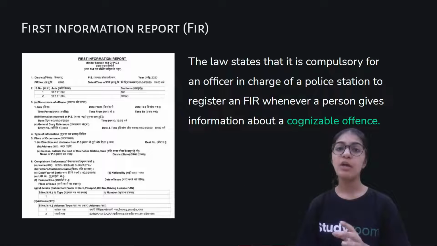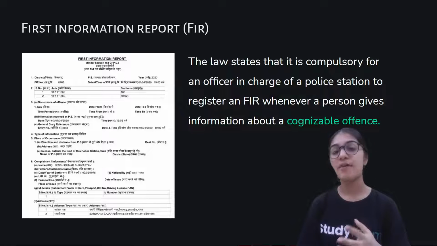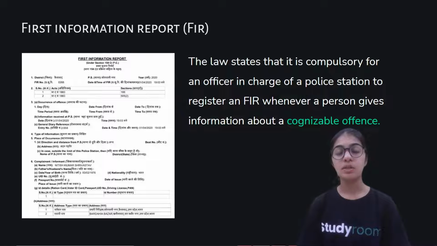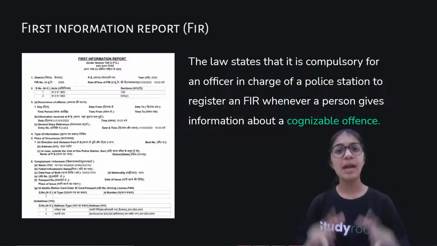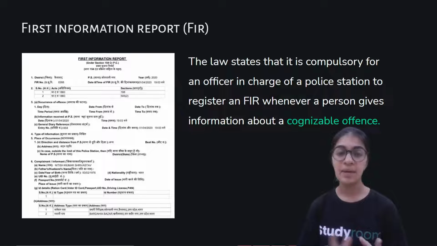So an example of theft or a conflict between two people, etc. Basically, the offenses which are not that big, and cognizable offenses are the offenses which are very big, like murder or kidnap or rape and etc.